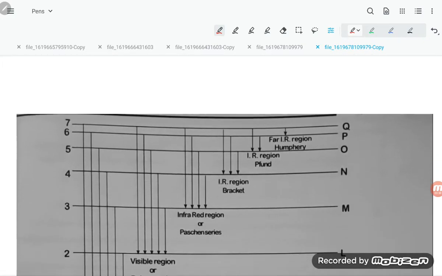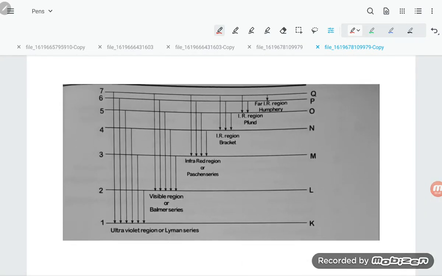Here we see the hydrogen atom and this is the ground state orbit. For the emission, firstly the electron falls from a high energy orbit to the ground state, which is known as the Lyman series. If higher to second, that is the Balmer series, in the visible region. If higher to the third orbit, this is the Paschen series, in the infrared region. The fourth is the Brackett series, also IR region, then the Pfund series, and the last one is the Humphreys series.